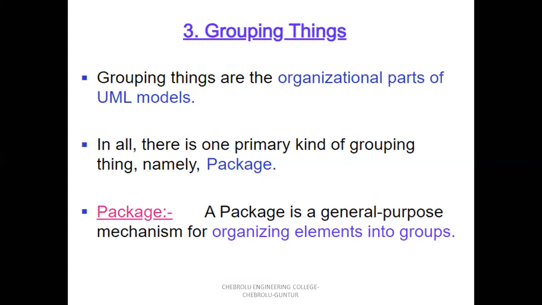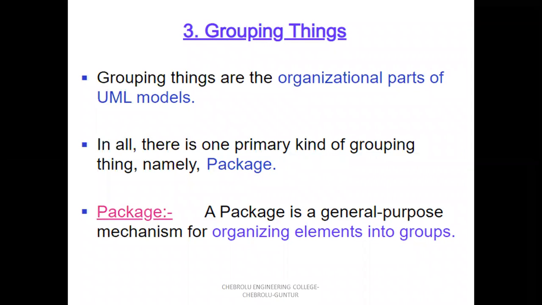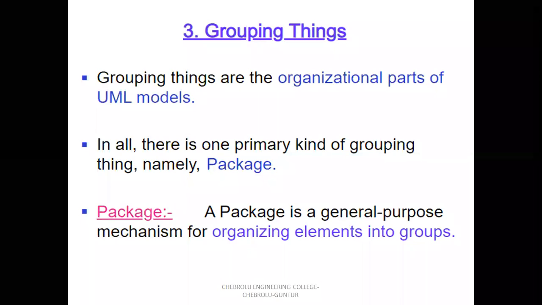The first one is structural things. Structural things represent the noun parts of the UML model. Second one is behavioral things. The behavioral things represent the verbs, that is the verb model of UML models. Next, third one is grouping things. The grouping things are the organizational part of UML model.